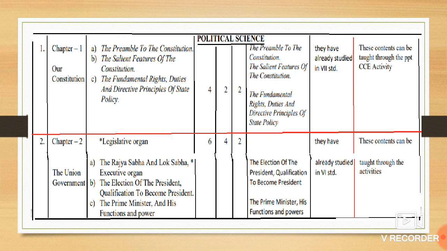Moving to political science, chapter number 1, the Constitution: the preamble of the constitution, the salient features of the Indian constitution, the fundamental rights, fundamental duties, and the directive principles of state policy have been reduced, as we have already learned this in class 7th. Moving to chapter number 2, the Union Government: the election of the President, the qualifications to become President of India, and the Prime Minister and his functions and powers have been reduced.